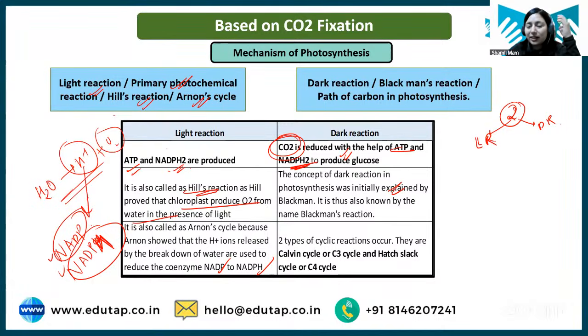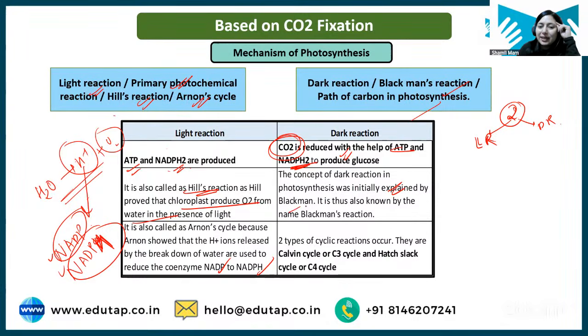Why is it called dark reaction? It is not that it does not happen in daylight. It is just that it is not dependent on light. So based on dependency on light, we have light reaction and dark reaction. Dark reaction is not dependent on light, hence it is called dark reaction. It is also known as Blackman reaction, path of carbon in photosynthesis.